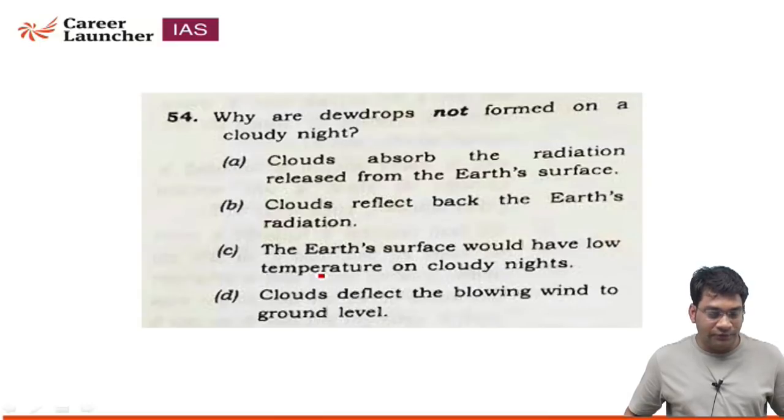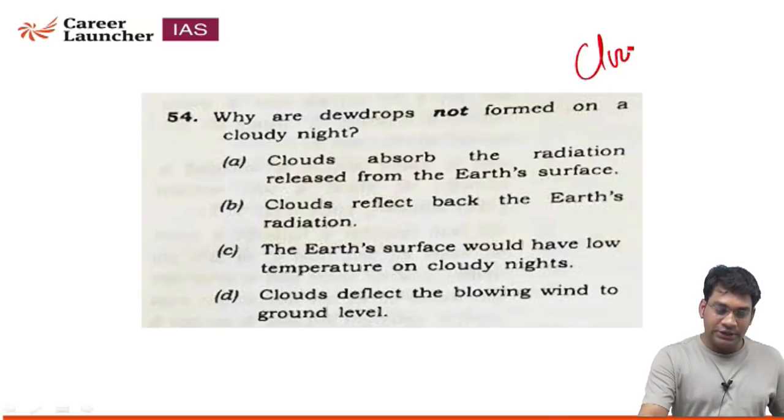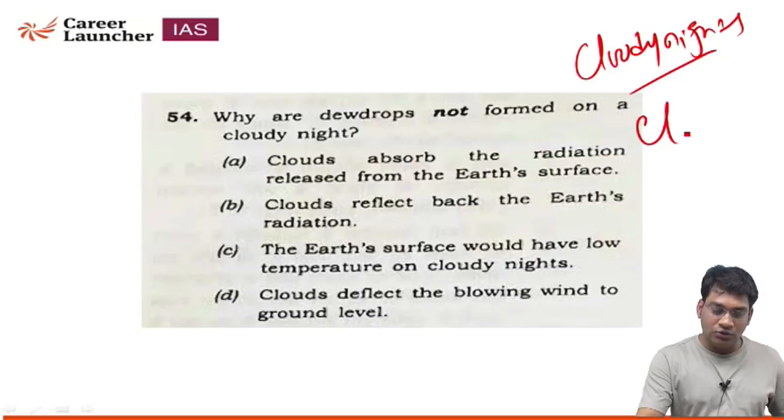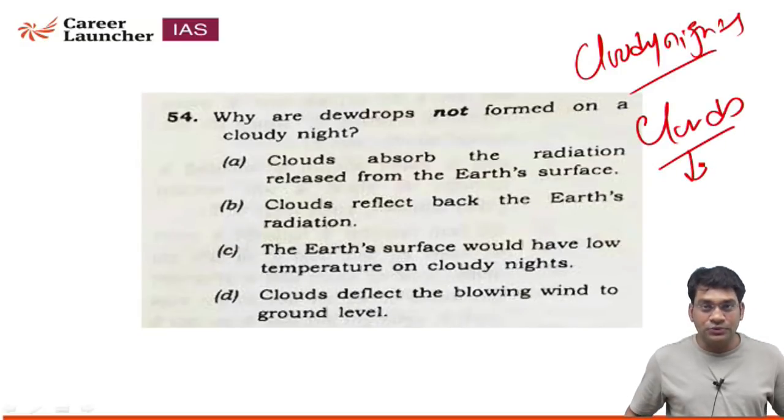Question number 54. Why are dew drops not formed on cloudy nights? See, during cloudy nights what happens? Because of the presence of cloud, the cloud will absorb radiation that is emitting from the earth's surface. Wherever a cloud is present, it will re-radiate the radiation emitted from the earth's surface back toward the earth.